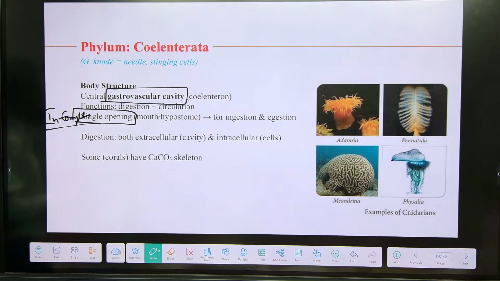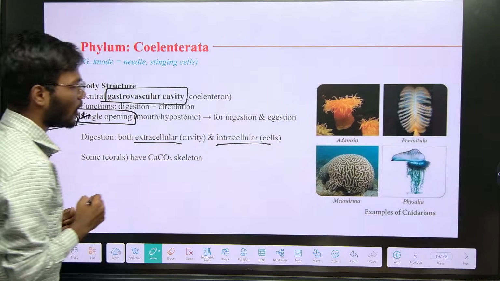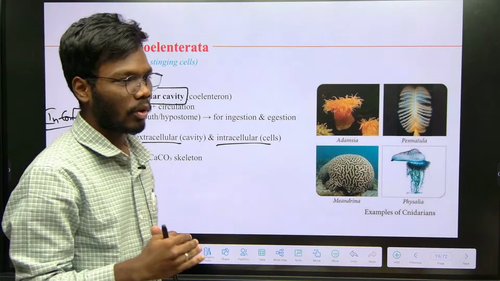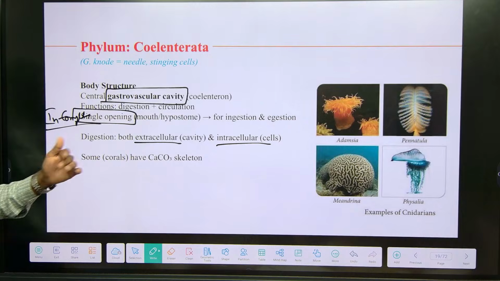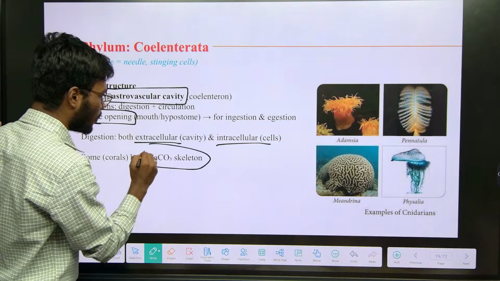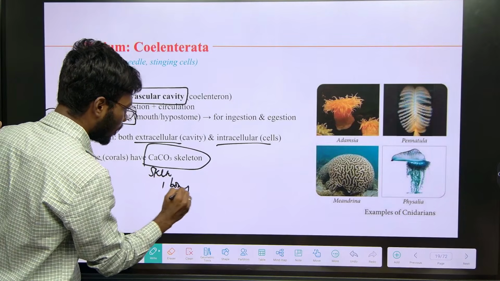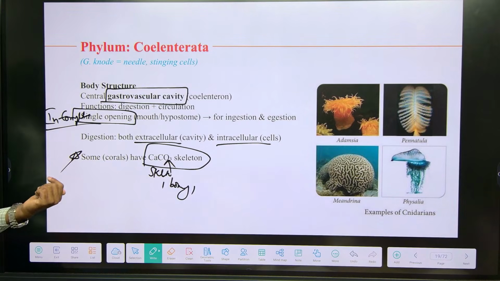It is having a single opening cavity, it is incomplete digestion. Coming to the digestion, it is performing extracellular and intracellular. I also said what is extracellular, what is intracellular. And also, the skeleton, the bony structure of the coelenterata is made up of calcium carbonate. It is also one of the important points. It's a separate note you have to mention.